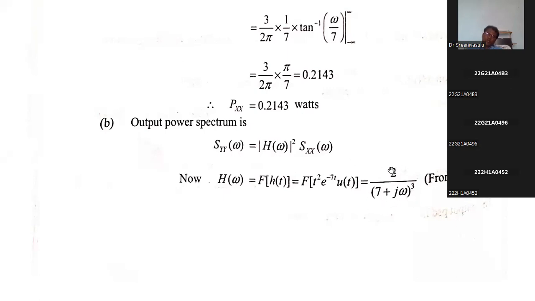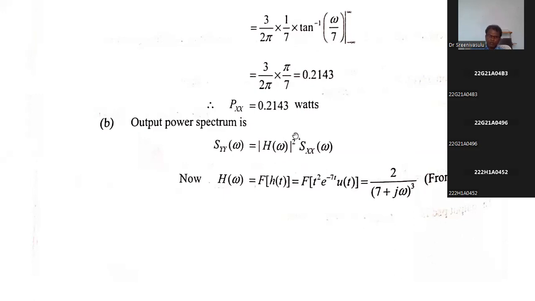Now, after obtaining the Laplace transform, if you substitute s is equal to j omega, you will get 2 by (7 plus j omega) whole power 3. So we can easily obtain this Fourier transform from the Laplace transform for this type of problems. Then after obtaining this Fourier transform, you need to calculate the magnitude of H of omega. What is the magnitude of H of omega squared? You can write H of omega times the complex conjugate of H of omega. That is one way.